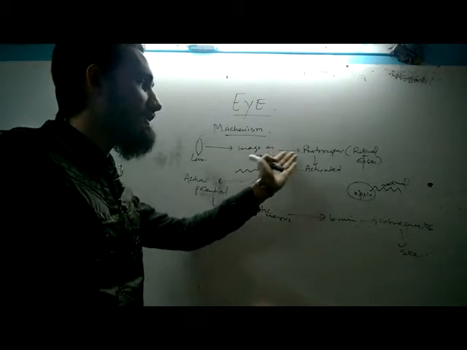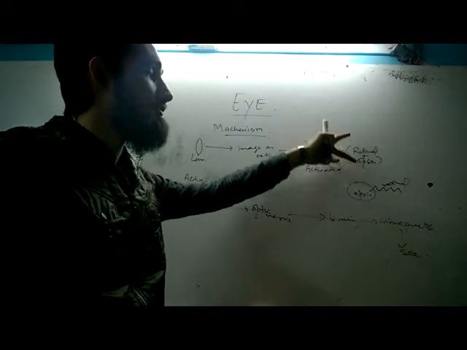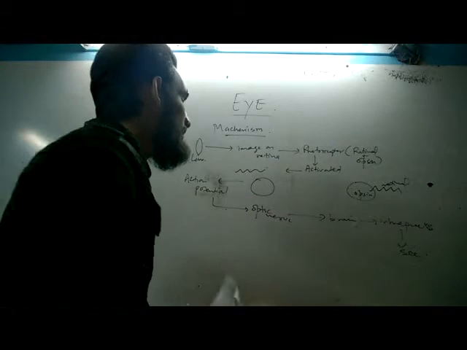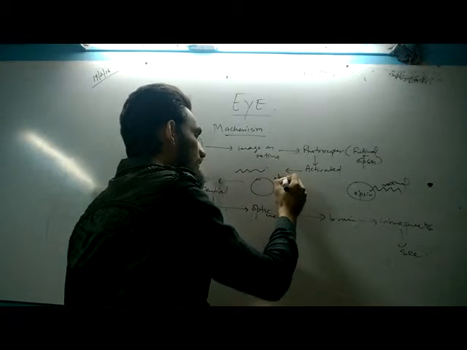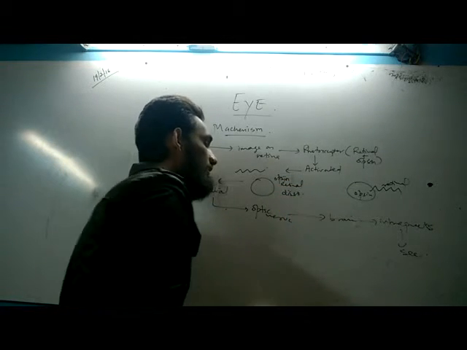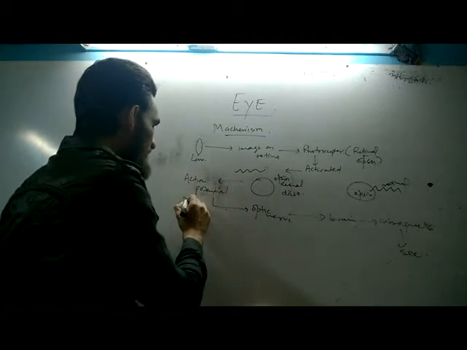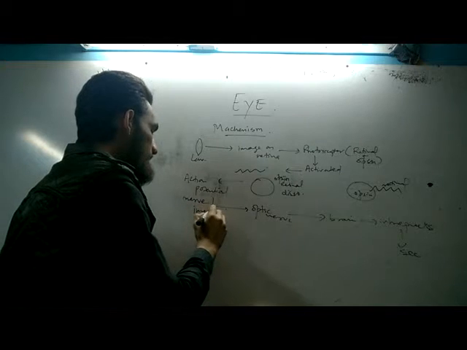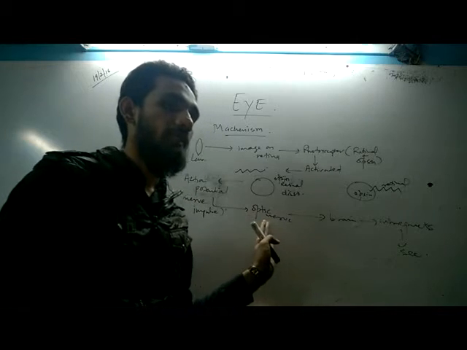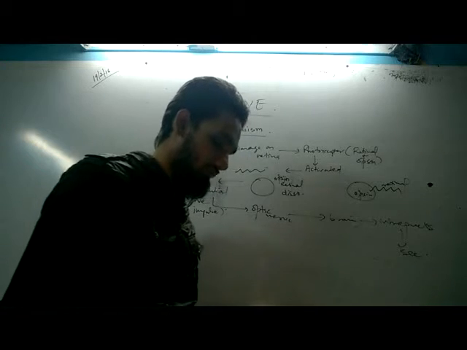The lens forms an image on the retina which contains photoreceptor cells. Photoreceptor cells contain retinal and opsin pigment. Originally they are in a bound state. When they get activated, the opsin and retinal dissociate, due to which an action potential is generated, which creates a nerve impulse. The nerve impulse is taken to the brain by the optic nerve, and the brain interprets the message and helps us to see the object.